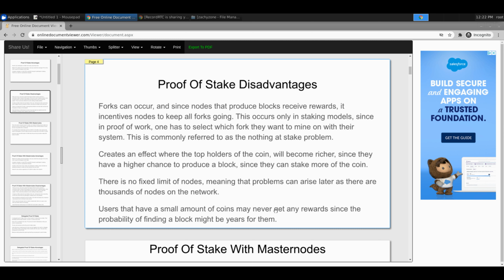You could play your whole life and probably not win, and you would never win anything else because it's just one prize. If you have maybe 5 coins, and everybody else has 100,000 coins, there's a good chance you may never produce a block.